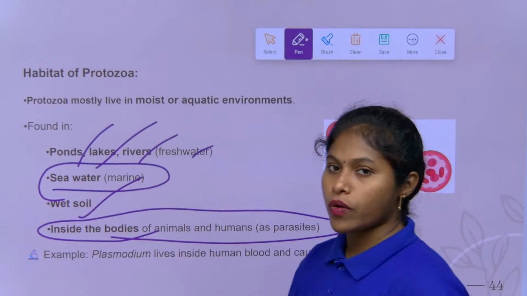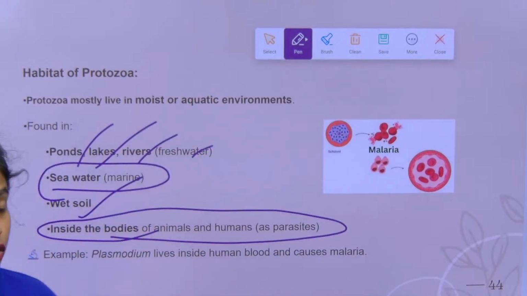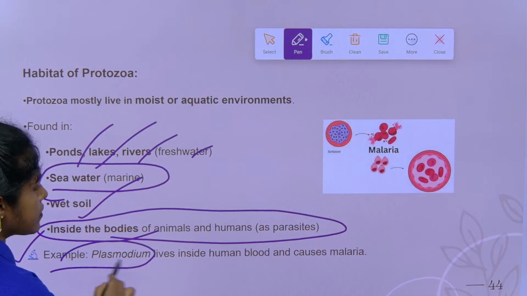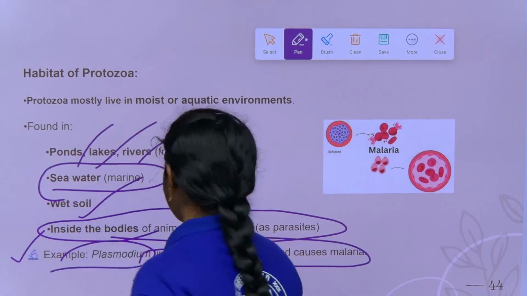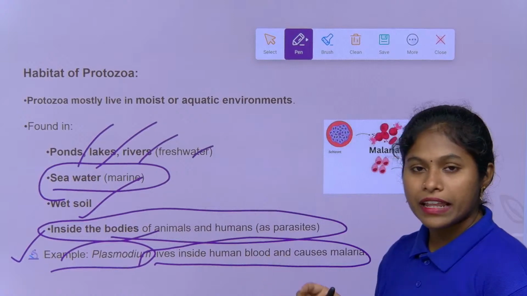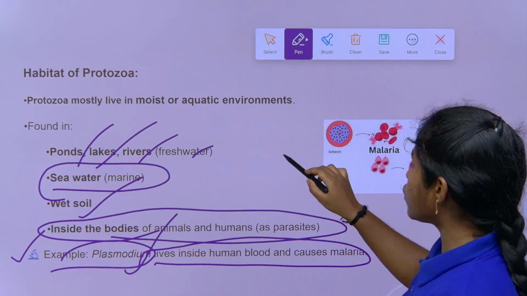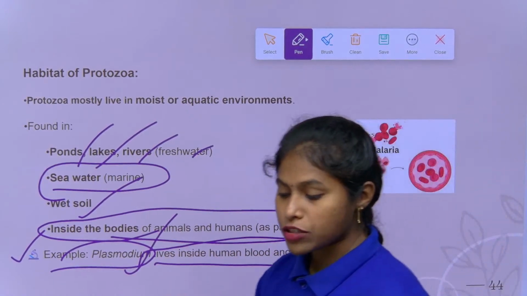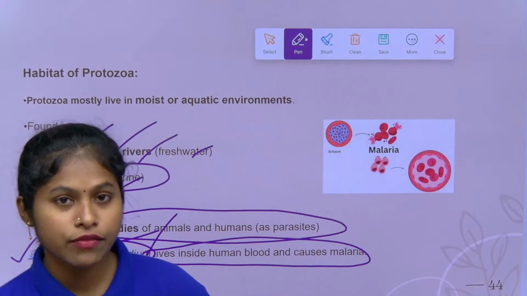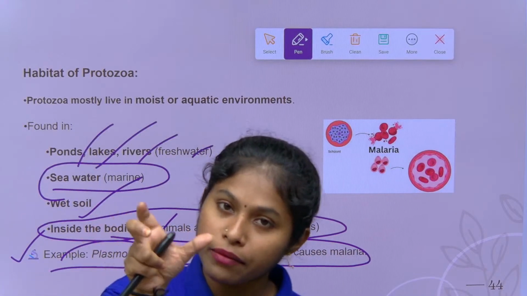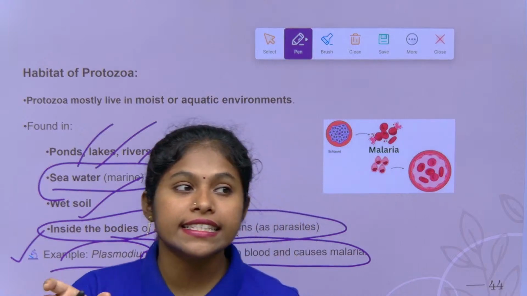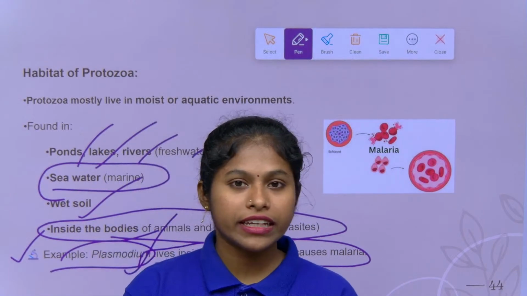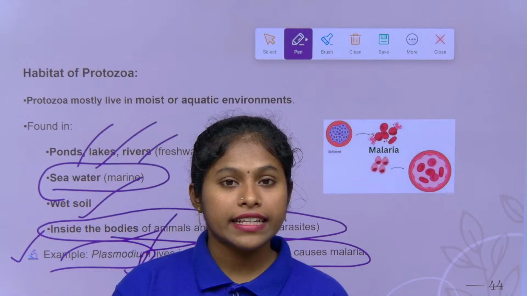Some protozoa can cause diseases in humans also, right children. An example is Plasmodium. Plasmodium lives in the human body and causes malaria. The main cause of malaria is Plasmodium, which is a protozoa. We think that the mosquito bites and then causes the malaria. No, the mosquito acts as a transporter, as a vehicle, as a carrier.